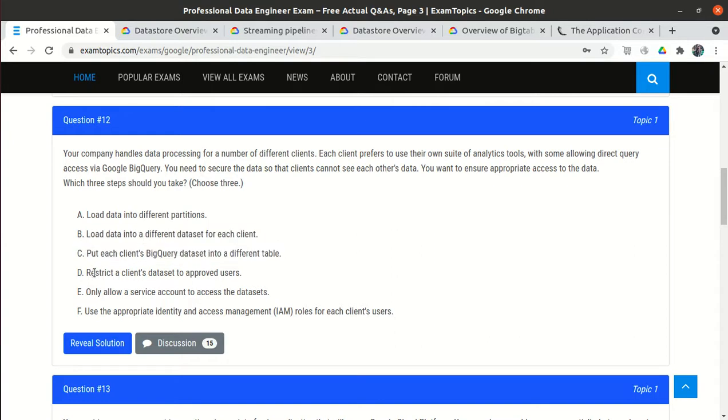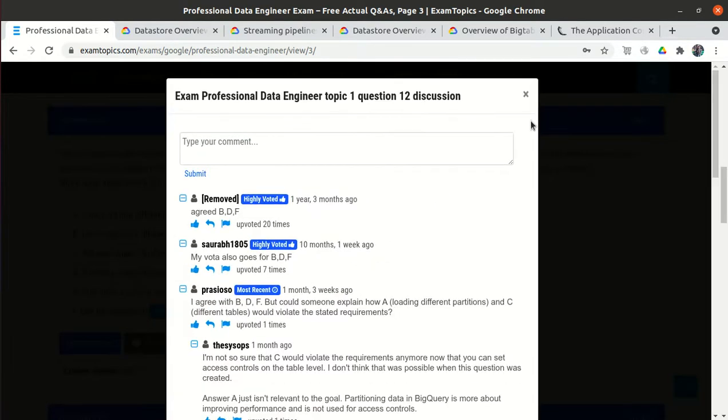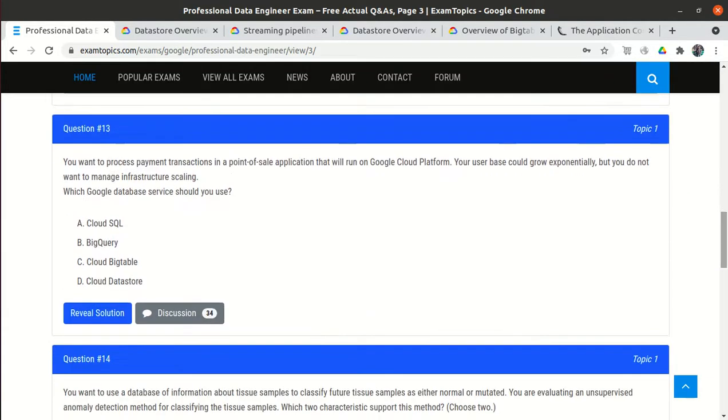So B, D, that is to create a different dataset, to restrict the dataset, and to create roles for the users. So B, D and F are the correct options. And also most of the people say in the discussion tab that it is B, D, F. Let's go to question number 13.